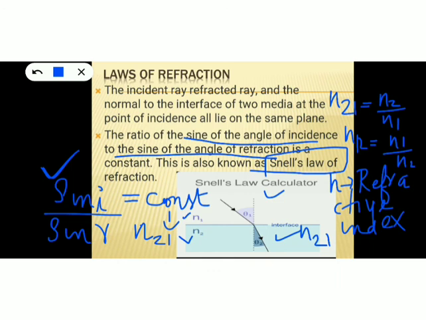But if the light ray has gone like this, just look at the arrow mark. Here the light ray is passing from the second medium having refractive index n2 to the first medium having refractive index n1. So in this case, bending has occurred in the first medium, and we obtain the refractive index of the first medium with respect to the second medium.